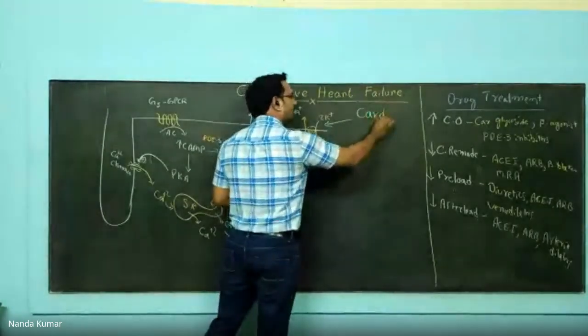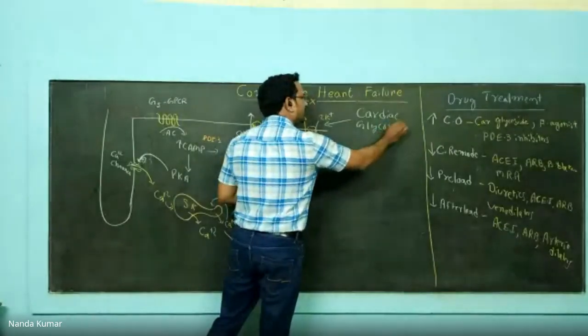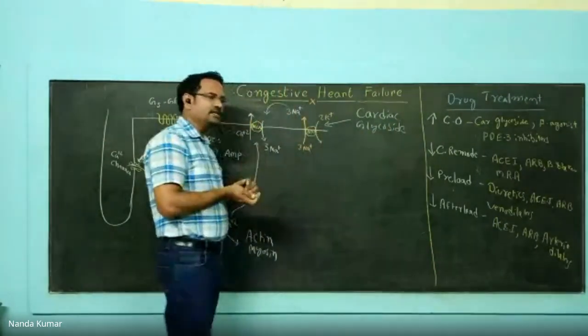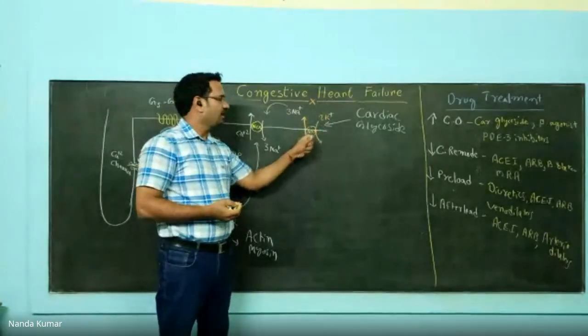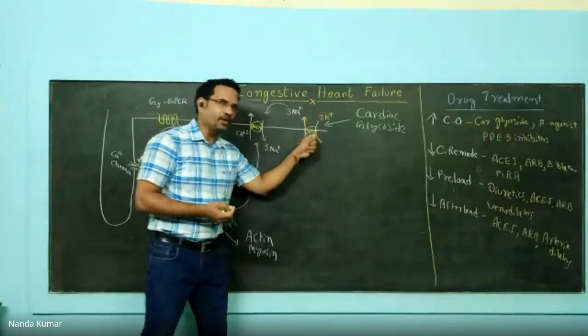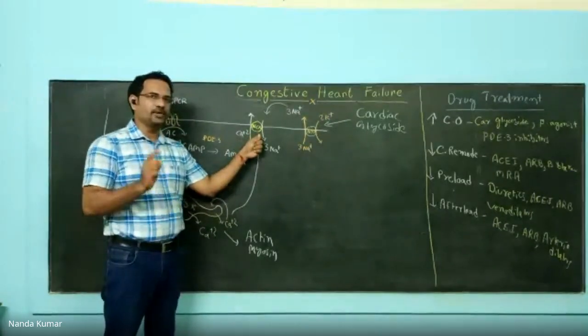Cardiac glycosides, like digoxin. Digoxin will be acting here. What it does, it binds with this pump and inhibits the functioning of the pump. If this pump functioning is inhibited, what happens? It is coupled with the sodium calcium exchanger. This exchanger will not work.